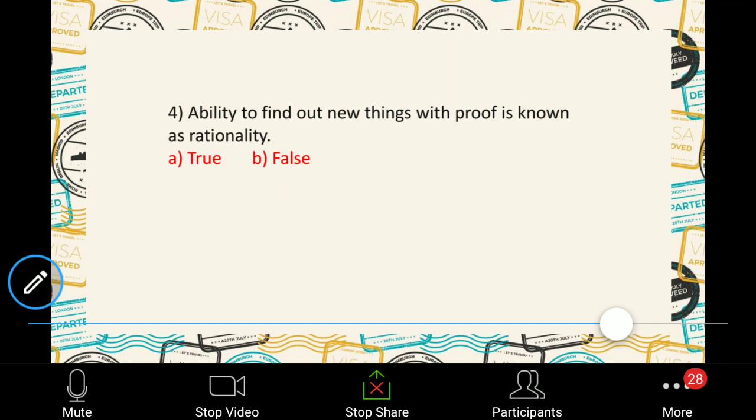So the ability to find out new things with proof is known as rationality, true or false? Pritam, can you answer? We have discussed this characteristic. True. Why true?